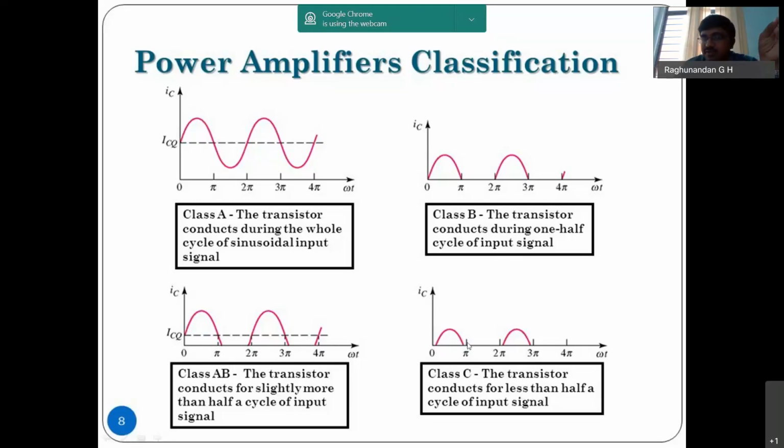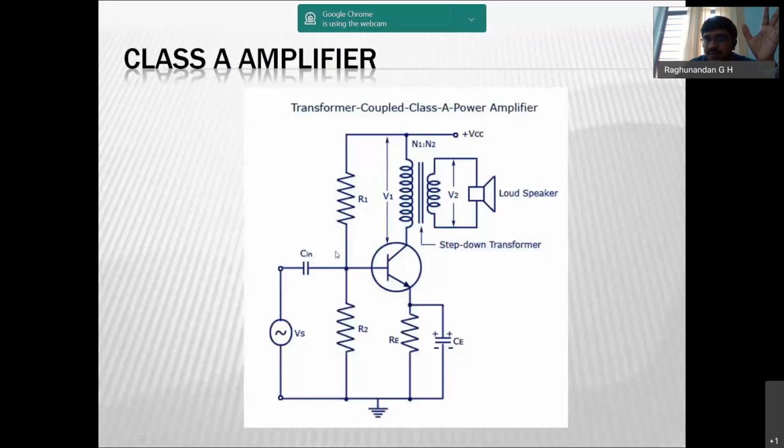This is the classification. There is one more, class D, a digital amplifier, where we deal only with digital signals, 1 and 0 like that. So mainly with respect to the operating point, we have A, B, AB, C. These are the power amplifiers.